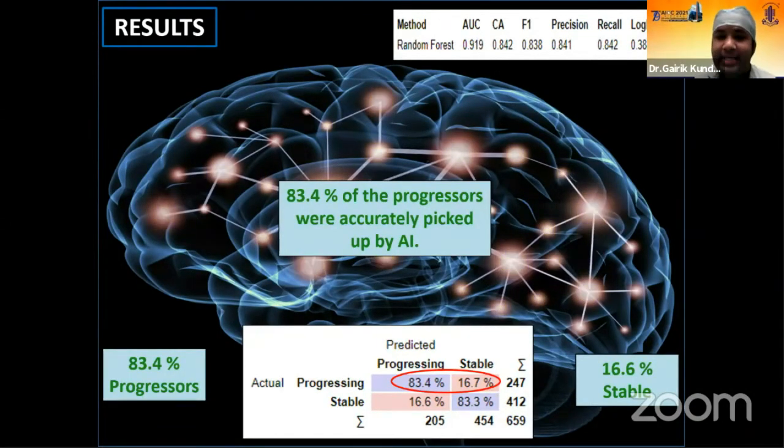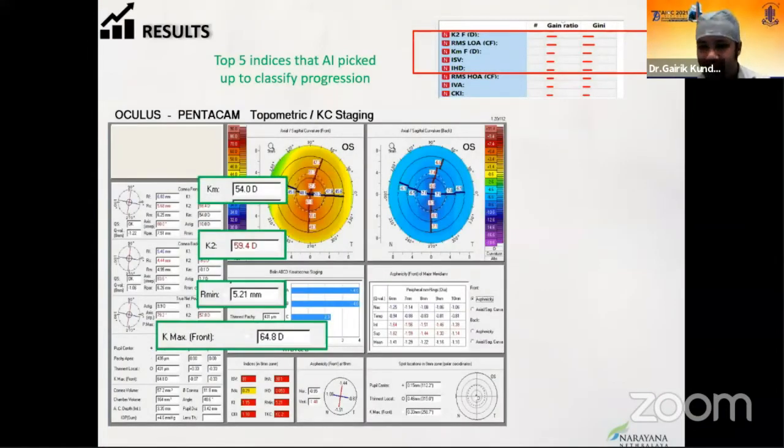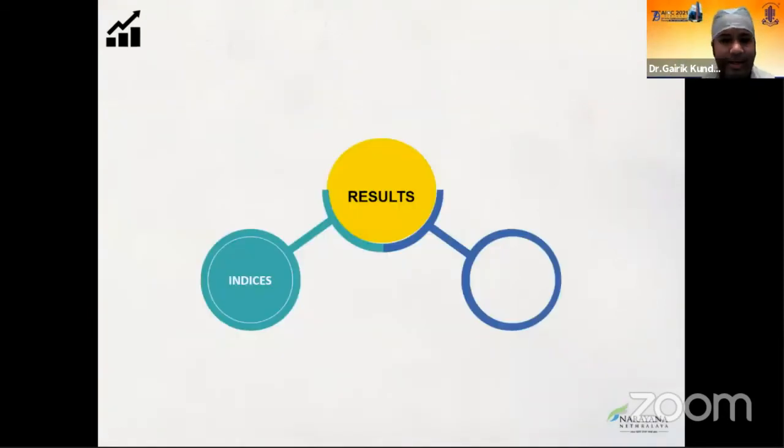And what is important is that many of these indices which were picked up were curvature based indices or aberration based indices. Many of the commonly looked at indices, if you're looking at BAD-D, were in fact not picked up. So a combination of asymmetry indices, curvature and aberration derived indices were used as classifiers for the artificial intelligence.